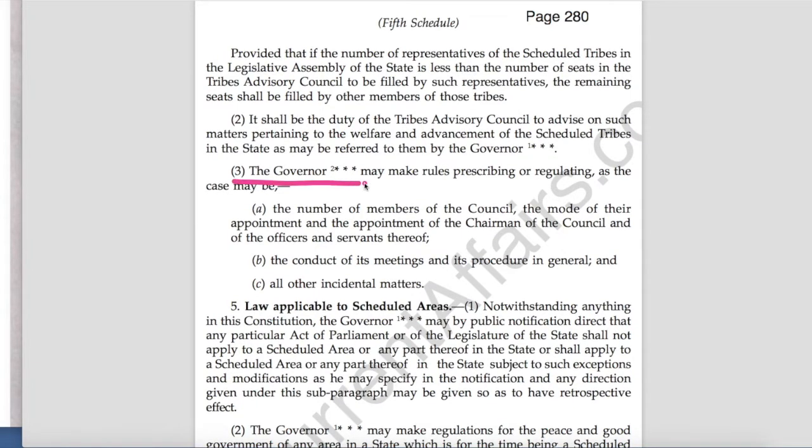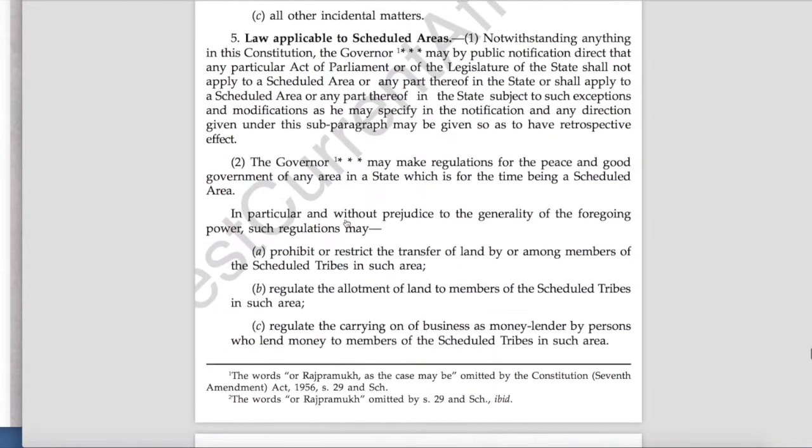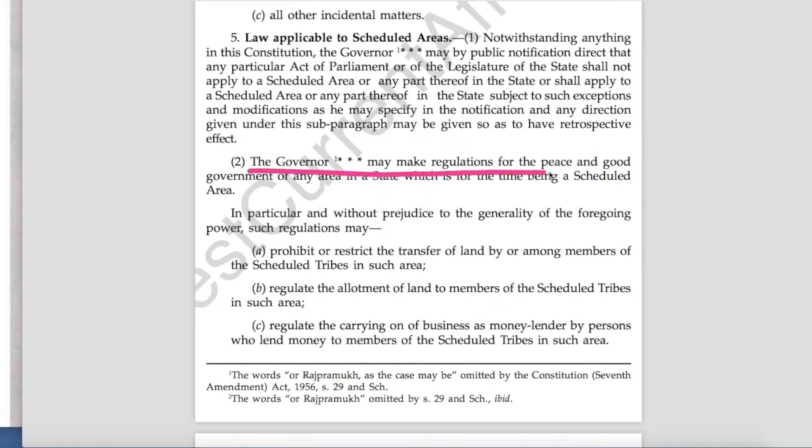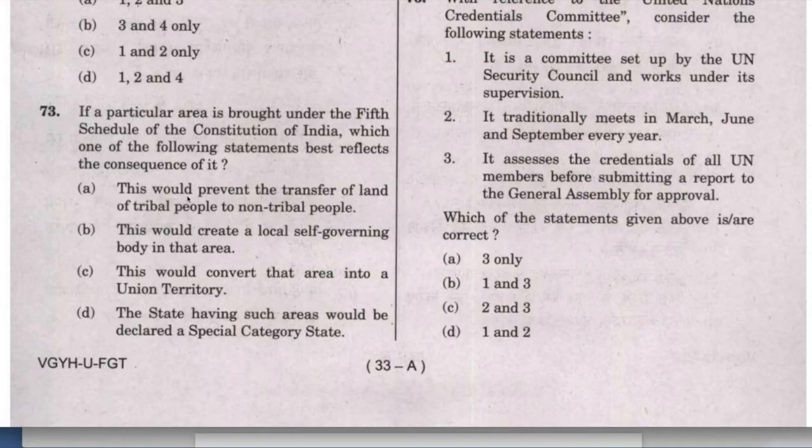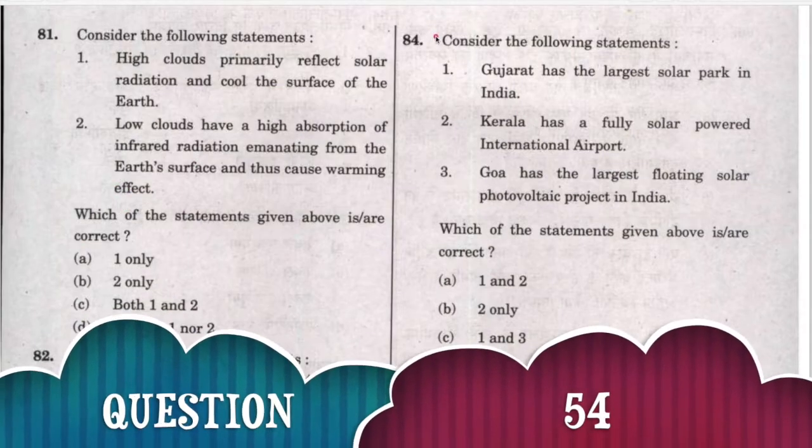that the governor may make regulations, and the first part is to prohibit or restrict the transfer of land. Page number 280, Indian polity booklet. Therefore, A is the answer and the question is solved. Next question.